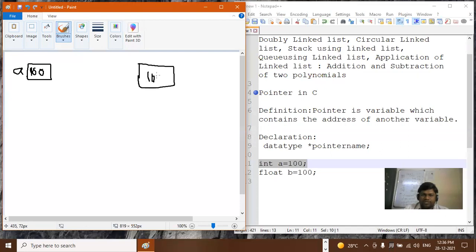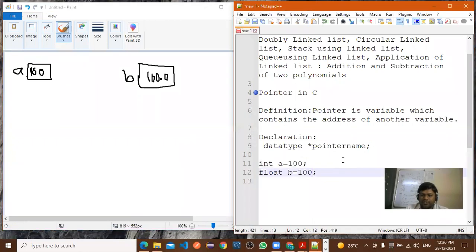Same 100 point something, right? Float means we require some point, so 100.0, and here the variable of the float is b. Here we'll say 0.0, or 0 you can write it. Now with the help of pointer, how you are declaring it?